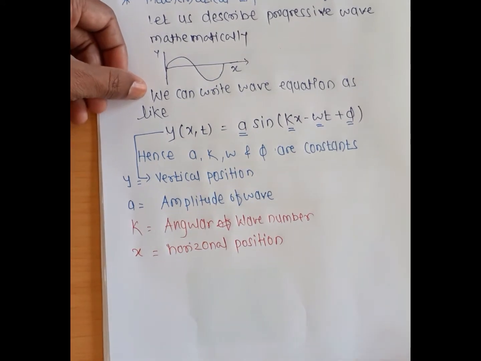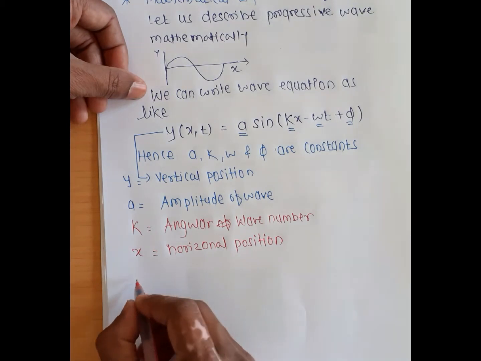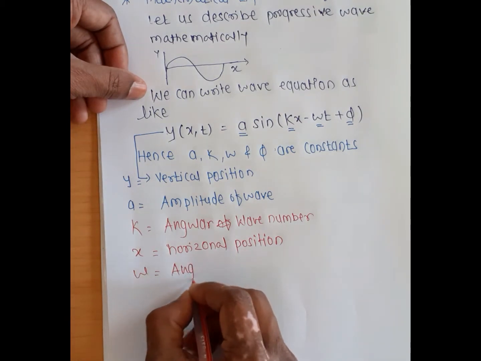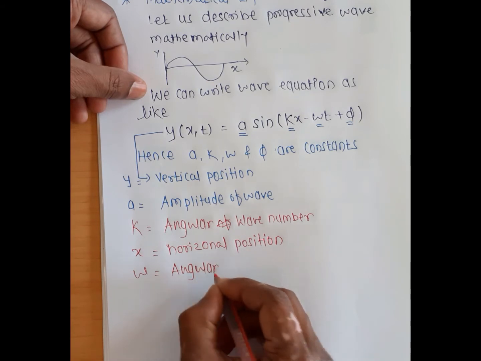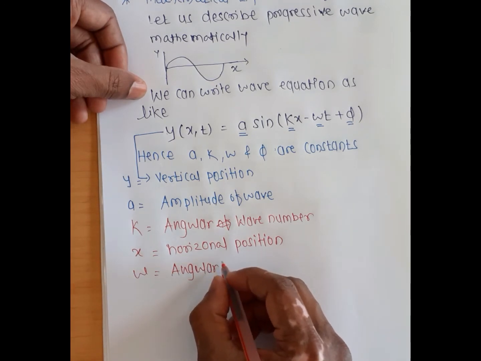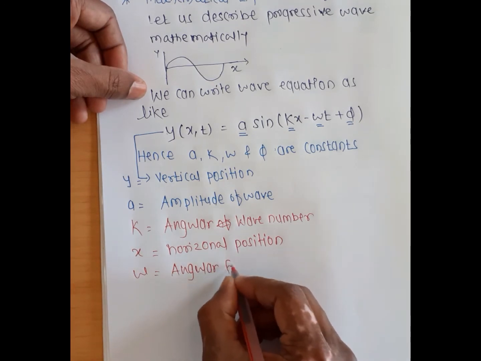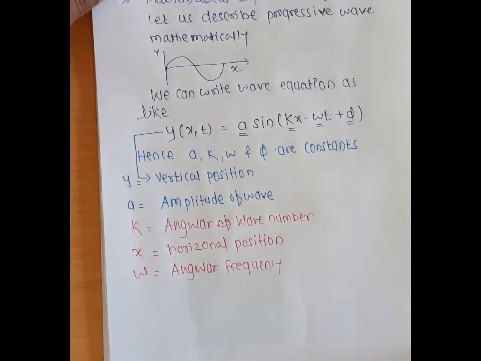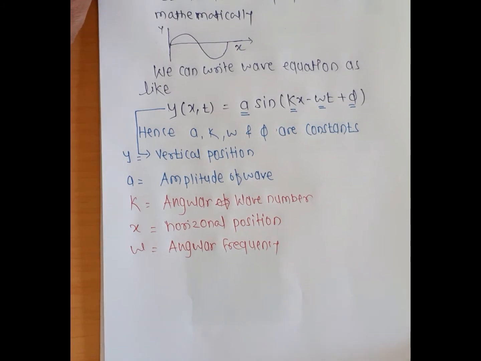Another thing is omega. Omega is related to angular frequency, because if we study any wave it depends on frequency, since there is some relation between time and frequency. So omega is angular frequency.